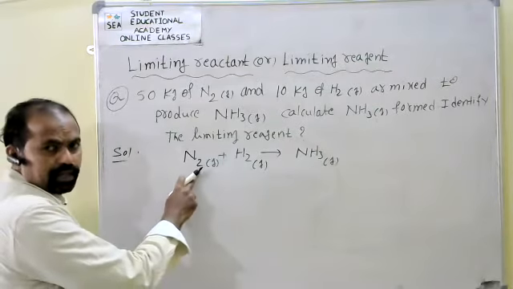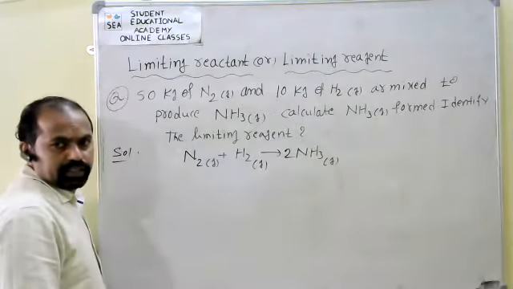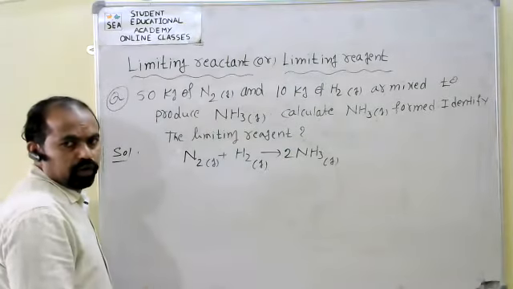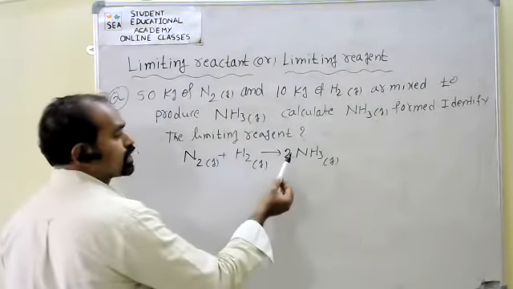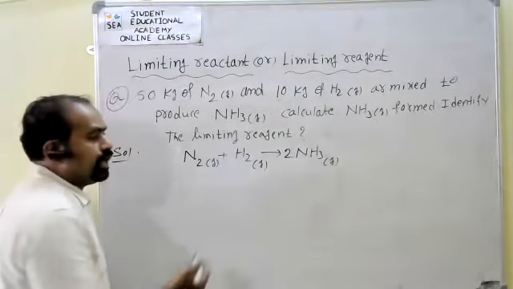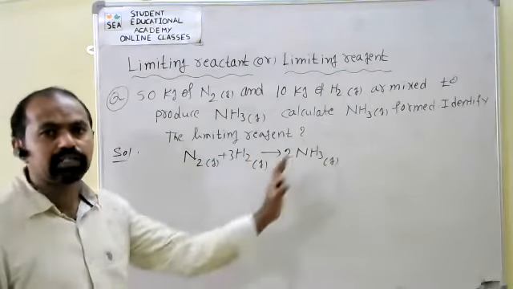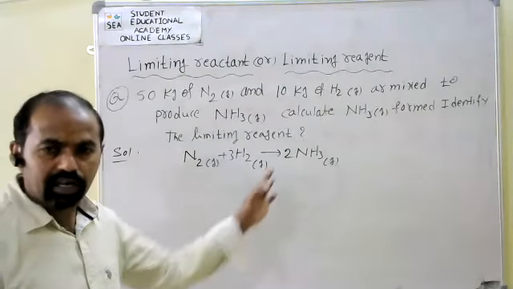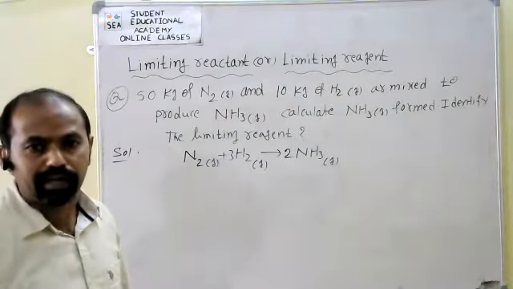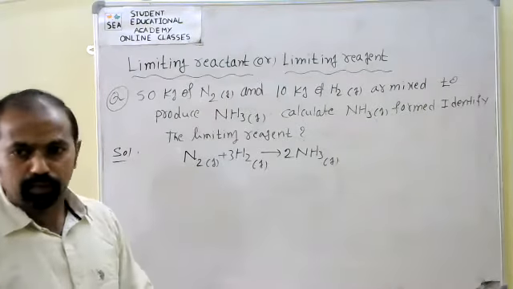How to balance the equation here? Two nitrogens are there, so here I take 2 moles of ammonia. Nitrogens are balanced, 2, 2. But how many hydrogens are on the product side? 2 into 3, 6. So here 3 moles of H2. Now products also balanced. Now it is called the balanced chemical equation. It is also called the stoichiometric chemical equation. So now we can do the problem based on this.